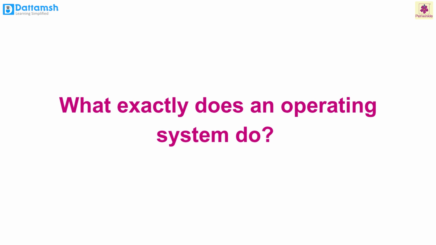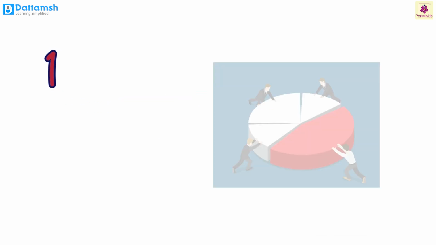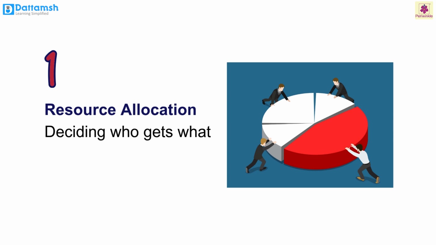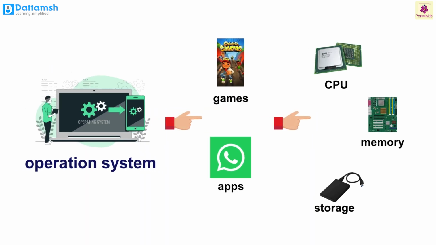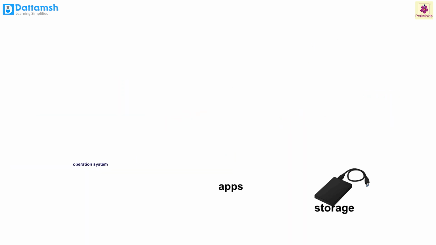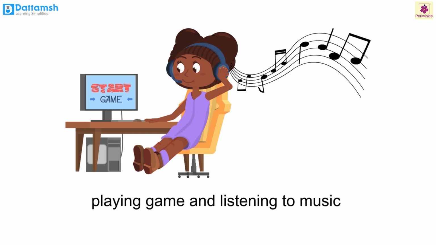An operating system manages three major responsibilities. First is resource allocation, deciding who gets what. The operating system decides which programs like games or apps get to use the CPU, memory, and storage. For example, if you're playing a game and listening to music, the operating system makes sure each program gets enough resources to run smoothly and the computer doesn't slow down.